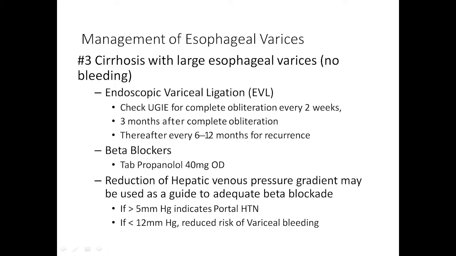Suppose patient is having large esophageal varices. At present there is no bleeding. Still we have to ligate these vessels. So, we can do endoscopic variceal ligation, and we have to repeat the endoscopy every 2 weeks till patient achieves complete obliteration. And here again we have to give lifelong beta blocker prophylaxis. And we have to achieve the hepatic venous pressure gradient less than 5.